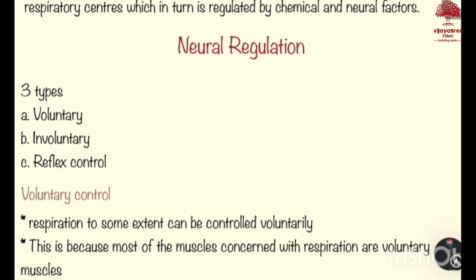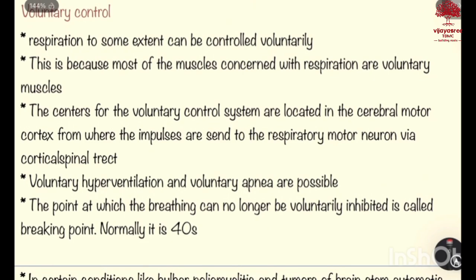Let us see what voluntary control is. Respiration to some extent can be controlled voluntarily. This is because most of the muscles concerned with respiration are voluntary muscles. The centers for the voluntary control system are located in the cerebral motor cortex, from where the impulses are sent to the respiratory motor neuron via the corticospinal tract.